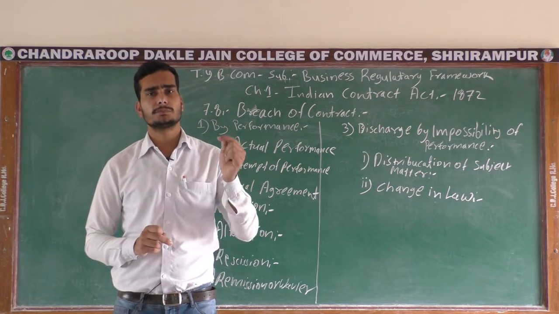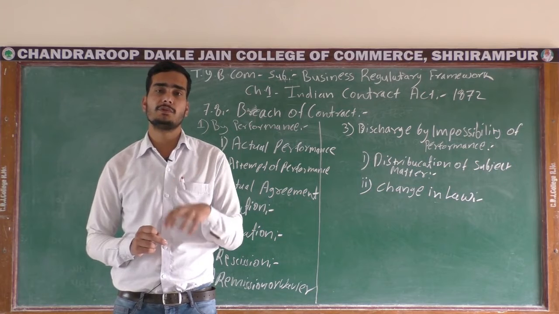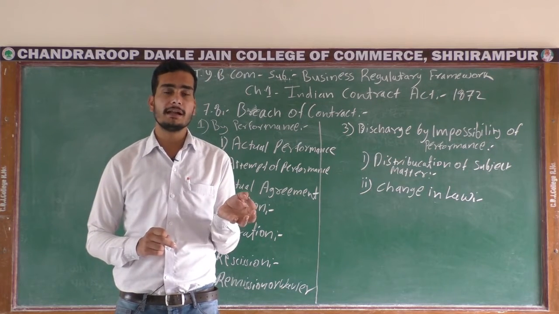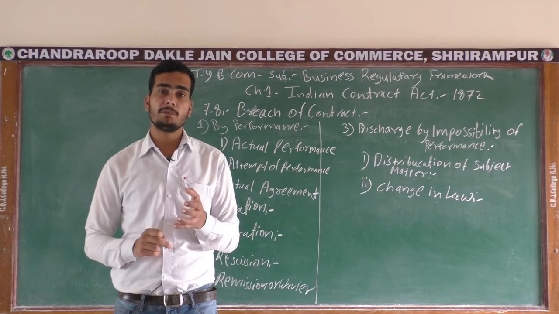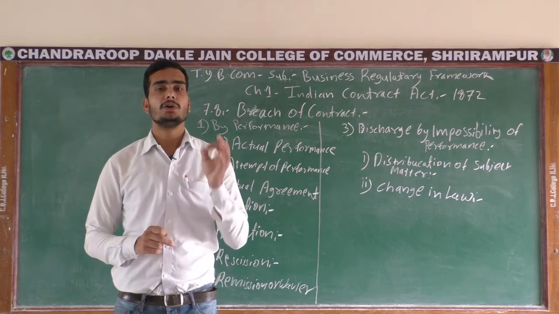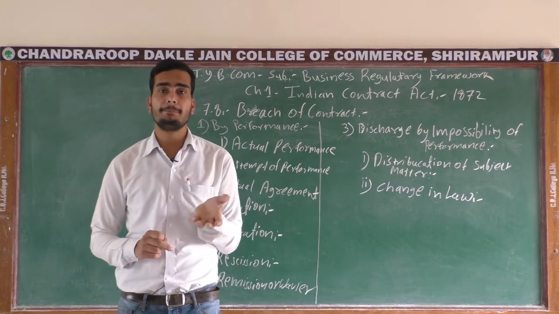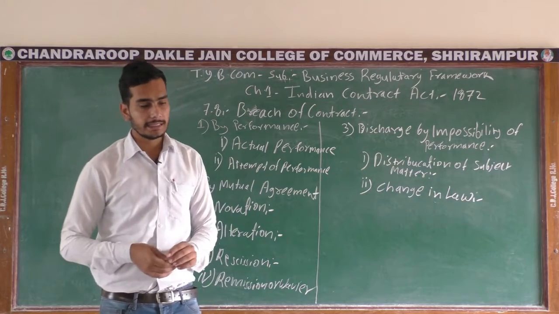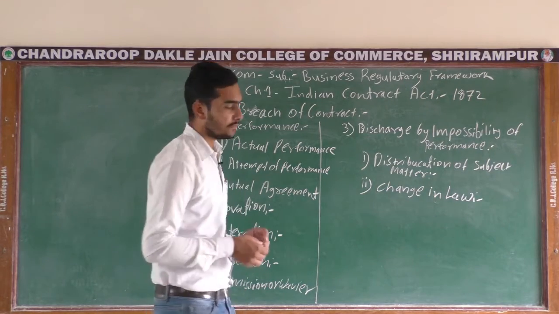any showroom holding BS4 bikes was unable to sell those bikes. So if you are making any type of contract, it is unable to be performed because the government banned the registration of that kind of bike. So your contract is unable to perform due to the change of law. Then the third thing is start of war.